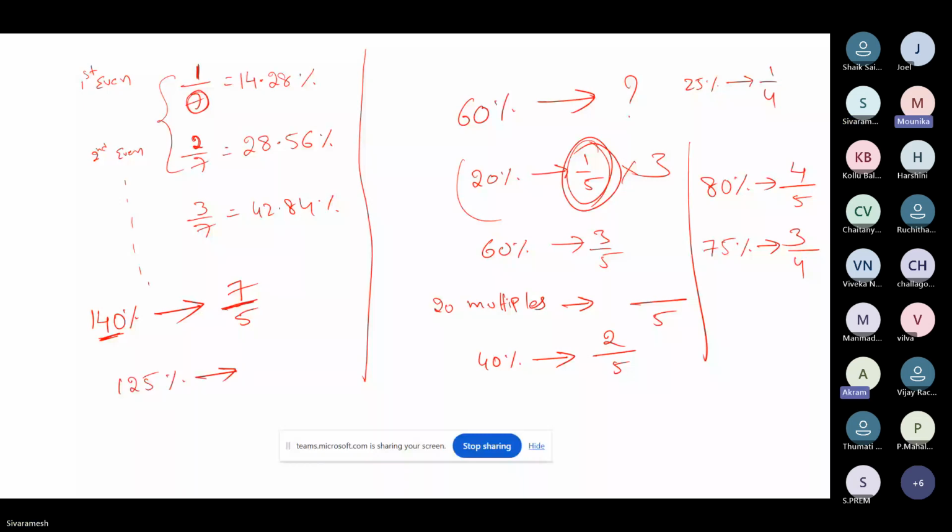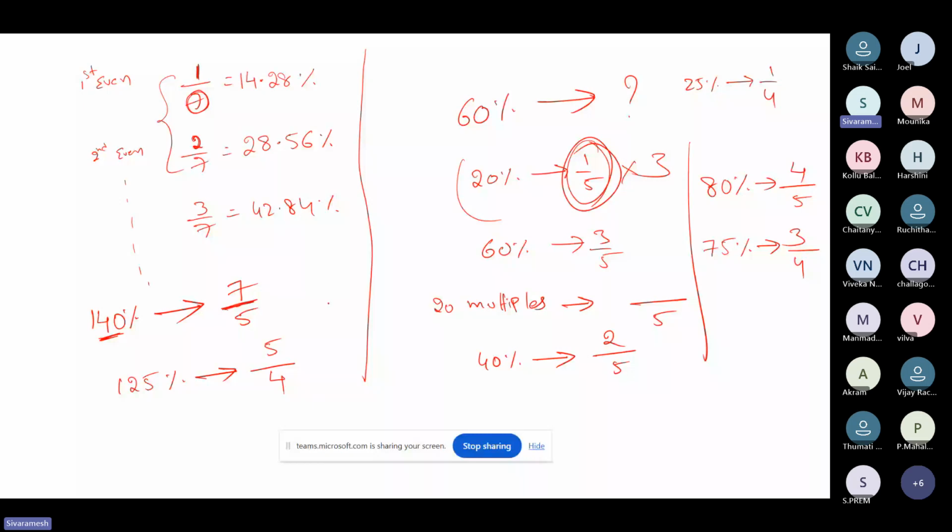6 by 5. 5 by 4, sir. 125. Yes, very good. Okay, so 25% means we will get it in terms of 4, because it's a 25 multiple. But 25, how many times is 125? 25 times 5 is 125. So 5 by 4 will be the fraction. This is how we need to convert.